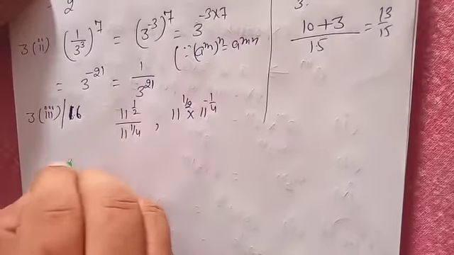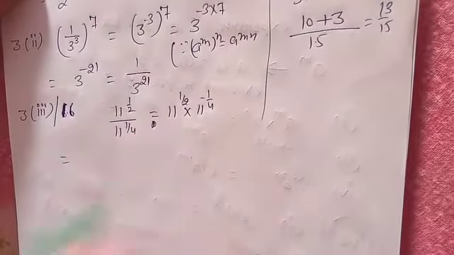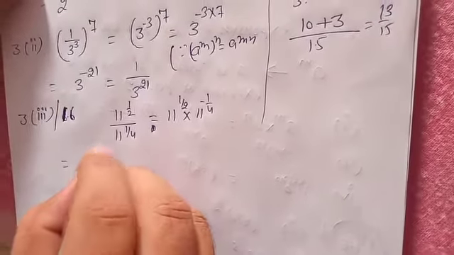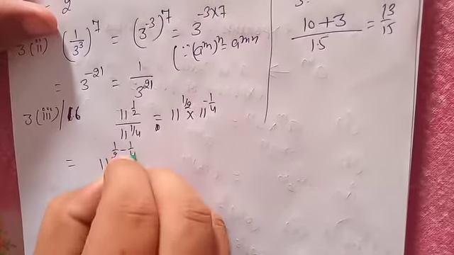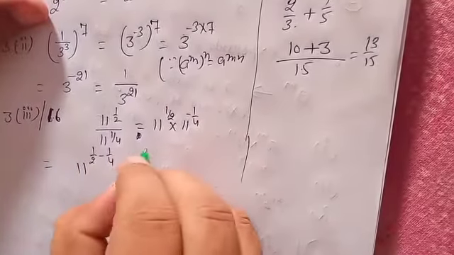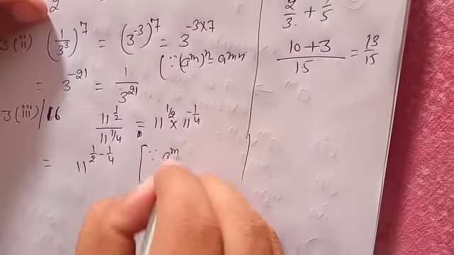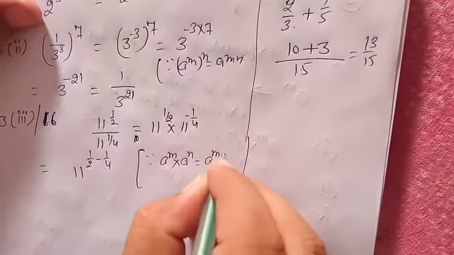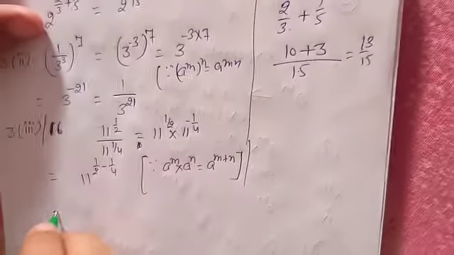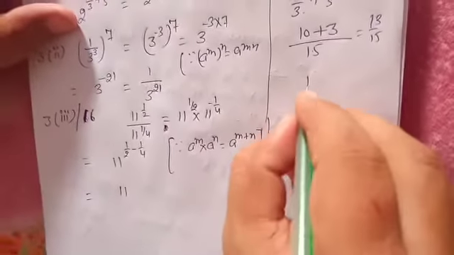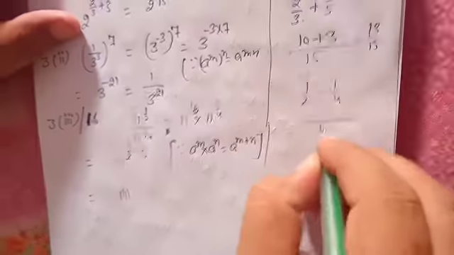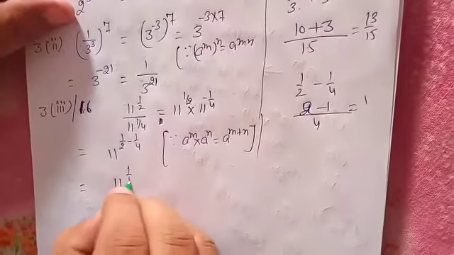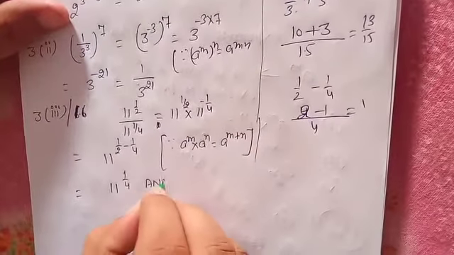Again apply the same rule: keep the base and add the exponents, 1 by 2 minus 1 by 4, because a power m into a power n is equal to a power m plus n. What does this become? 1 by 2 minus 1 by 4. 4 is your LCM, 2 times 2 is 4. So 1 by 4. 11 power 1 by 4 is your answer.